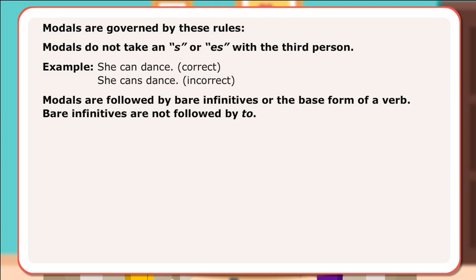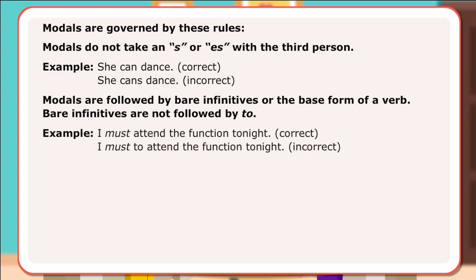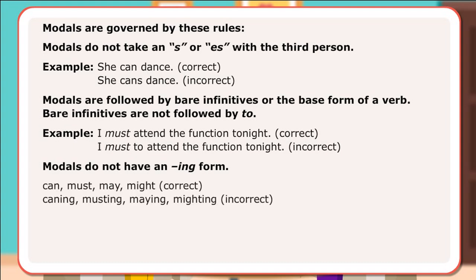Bare infinitives are not followed by to. Example, I must attend the function tonight. Correct. I must to attend the function tonight. Incorrect. Modals do not have an ing form. Can, must, may, might. Correct. Canning, musting, maying, mighting. Incorrect.